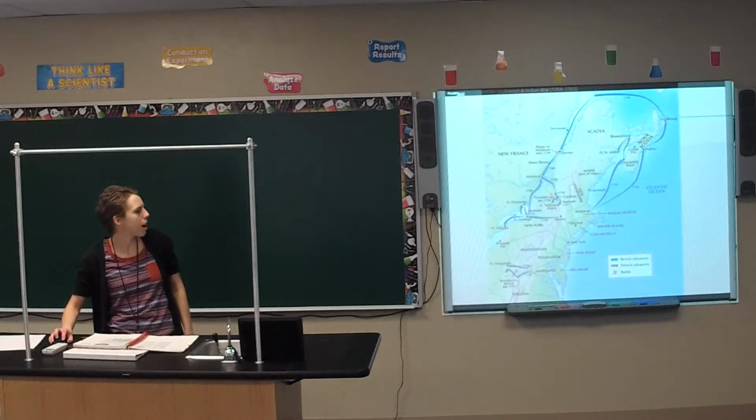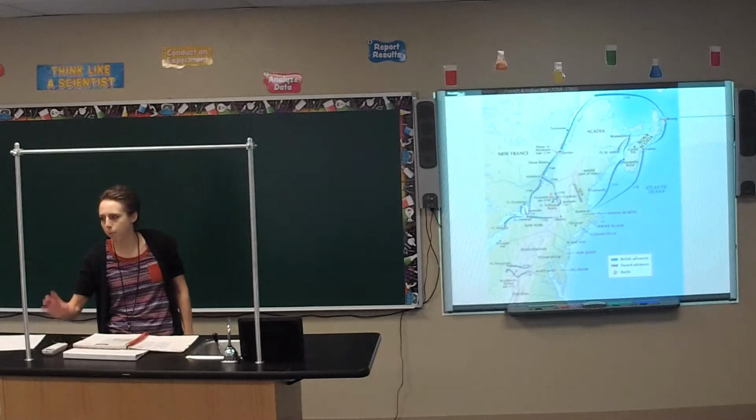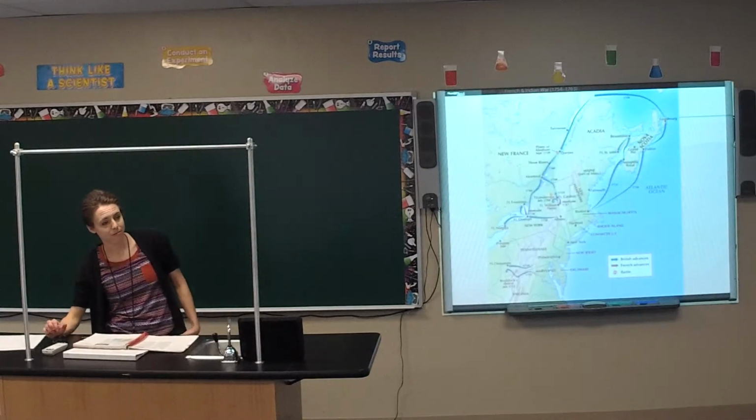Could you bring supplies all the way down here if you had the enemy's fort right here? Probably not. Why?